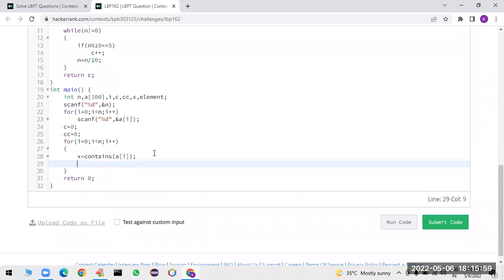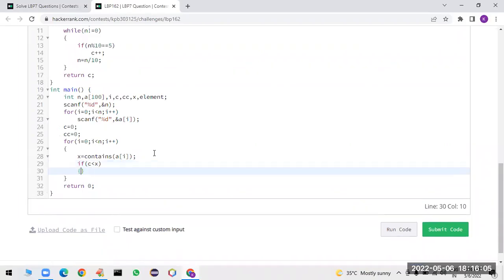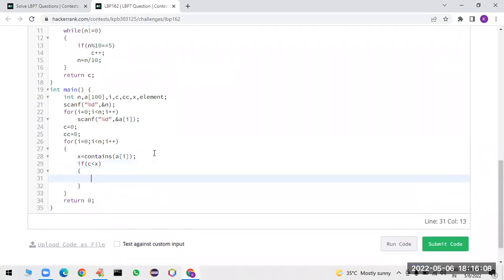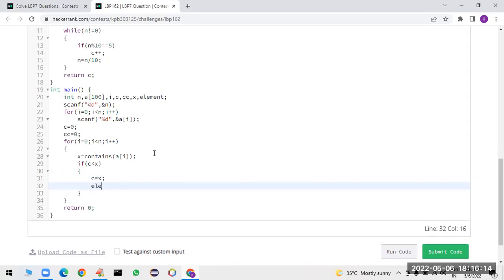Now observe carefully. If the value of count is less than x, here the value of count is nothing but 0, which is less than that. That means your count will become x, the latest value, and I am capturing that element. Element will become a of i.